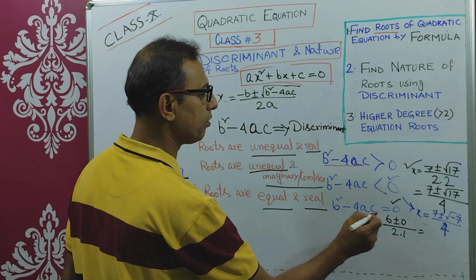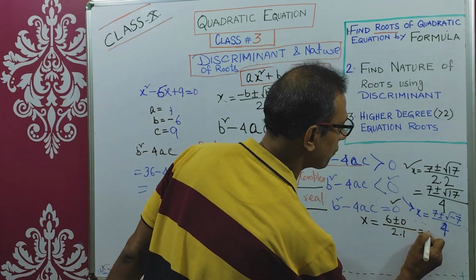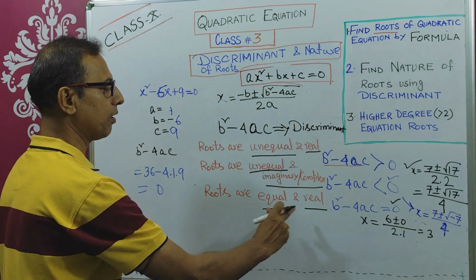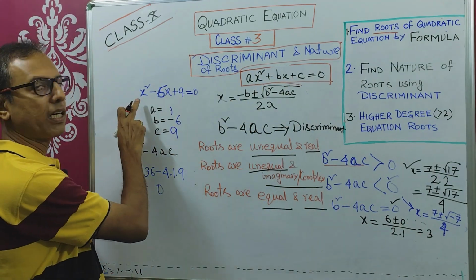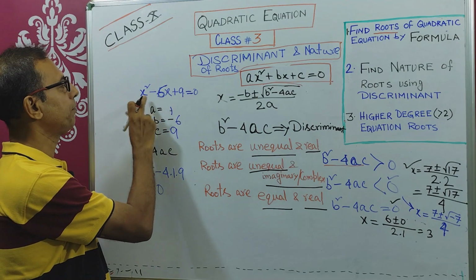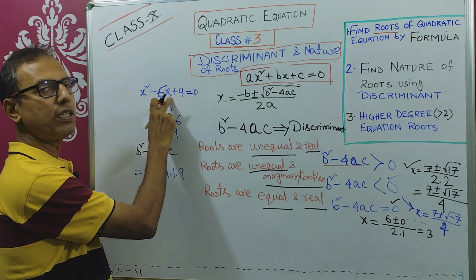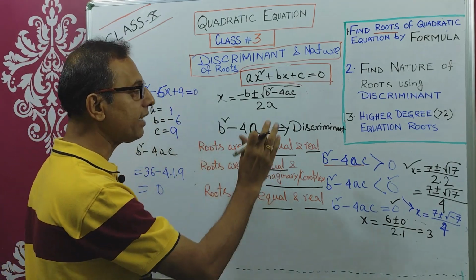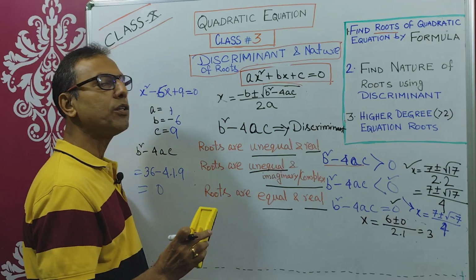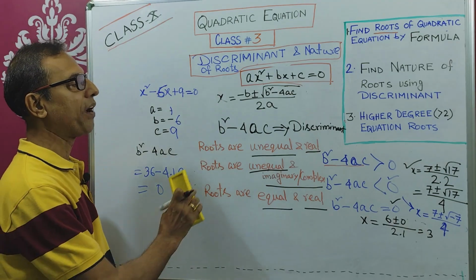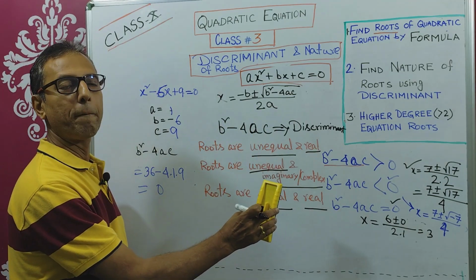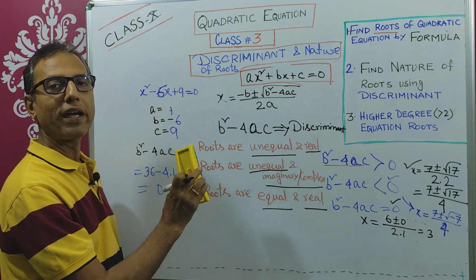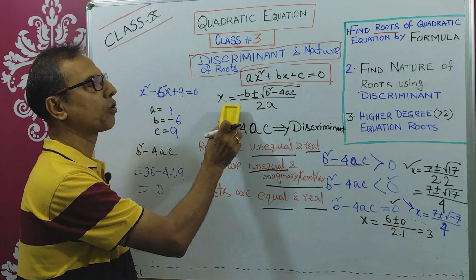So what will be the value? 6 by 2, that is 3. So both the values will be 3. So both the roots are equal. You can verify here. 3 square means 9, 9 plus 9, 18. 6 into 3, 18. So 18 minus 18, 0. So that is how, wherever you cannot make the factorization or zero product rule, there you need to find out the root using this formula.